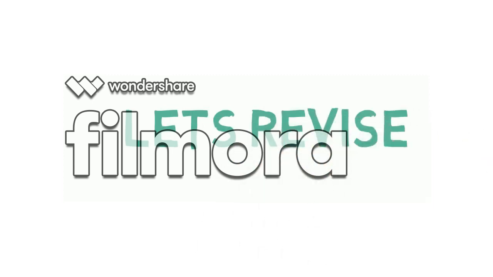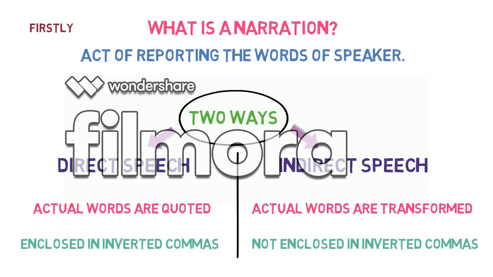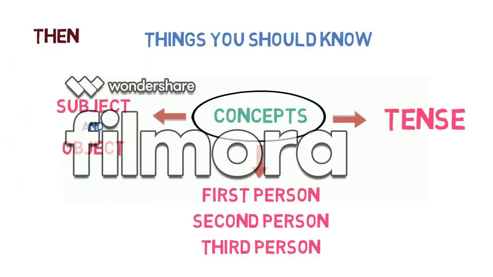Let's quickly revise what we learned in this lesson. Firstly, we learned what exactly is narration and its two types. Then we learned the three things that we must know before starting the conversion from direct to indirect speech. These are subject and object, first person, second person and third person, tense of reported speech. And finally, we discussed the 6 steps to convert a sentence from direct to indirect speech.